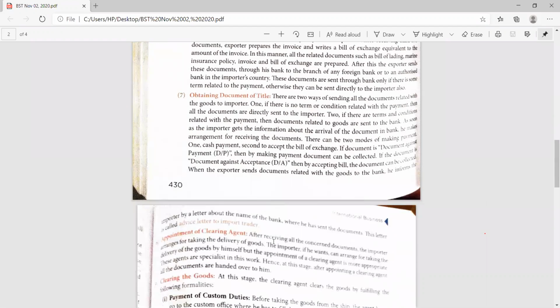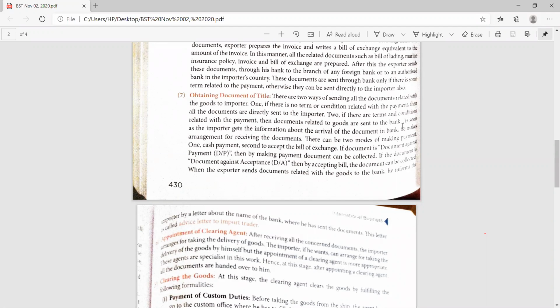See, there are two ways of sending the documents related to the title of the goods to the importer. One, if there is no term and condition related to the payment, then all the documents are sent directly to the importer. Second, if there is any term and condition related to the payment, then the documents related to the goods are sent to the bank.